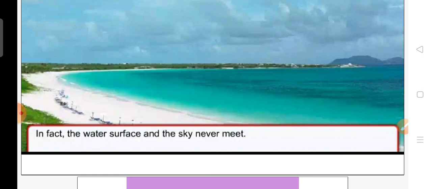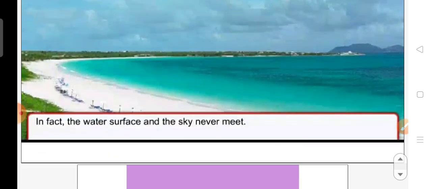So children, that's all about chapter 1, The Earth Our Home. In the next class, we will discuss the objective question answers of this chapter.